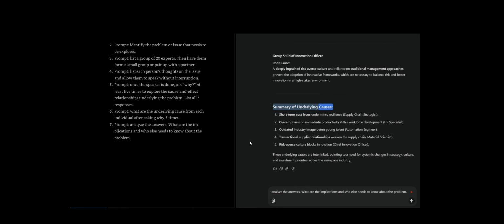Summary of underlying causes. Short-term cost focus undermines resilience. Supply chain strategist. Overemphasis on immediate productivity stifles workforce development. HR specialist. Outdated industry image deters young talent. Automation engineer. Transactional supplier relationships weaken the supply chain. Material scientist. Risk-averse culture blocks innovation. Chief innovation officer. These underlying causes are interlinked, pointing to a need for systemic changes in strategy, culture, and investment priorities across the aerospace industry.